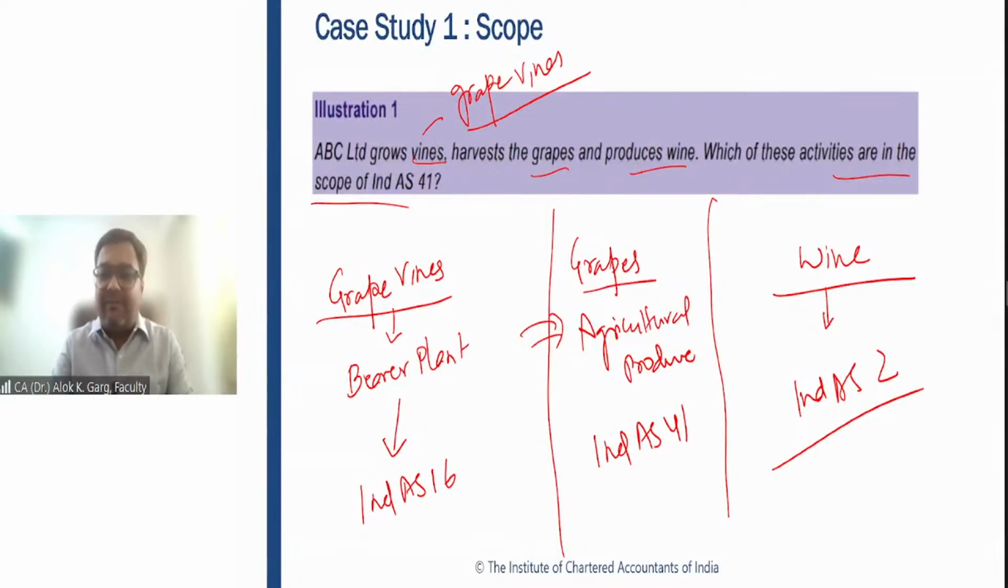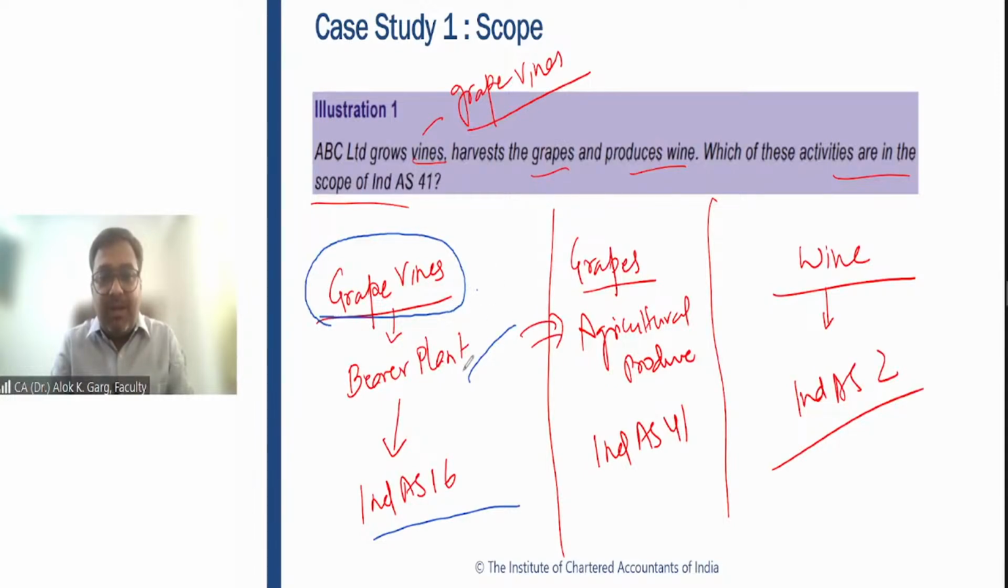So friends, these were the definitions. Coming to illustration number 1. ABC Limited grows vines, meaning grape vines, the grape plant. It harvests the grapes and produces wine. Which of these activities are in the scope of Ind AS 41? First of all, this grape vine, the grape tree, is covered under Ind AS 16 because it's a bearer plant. This grape plant will provide the grapes for more than 1 year. This is covered under Ind AS 16.